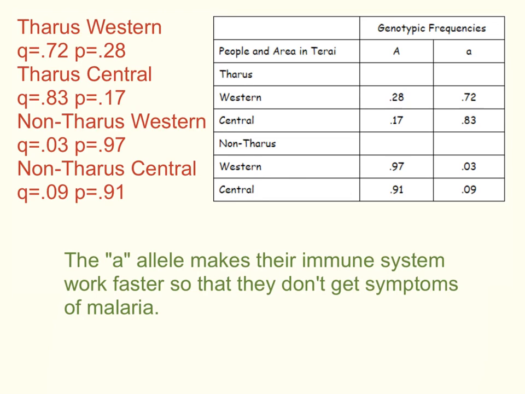Then that little a gene is passed on, and it changes the genotypic frequency that we would have seen before. And so generation after generation goes by, and that little a allele becomes more prevalent.